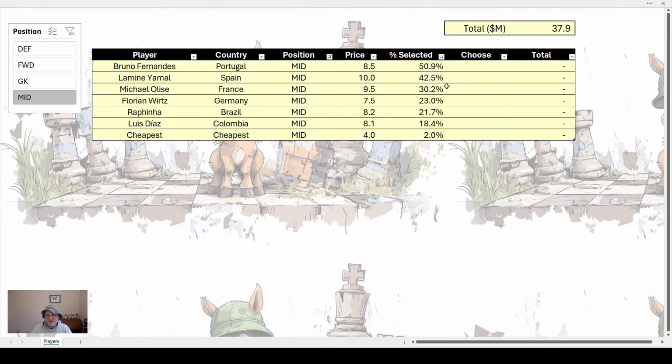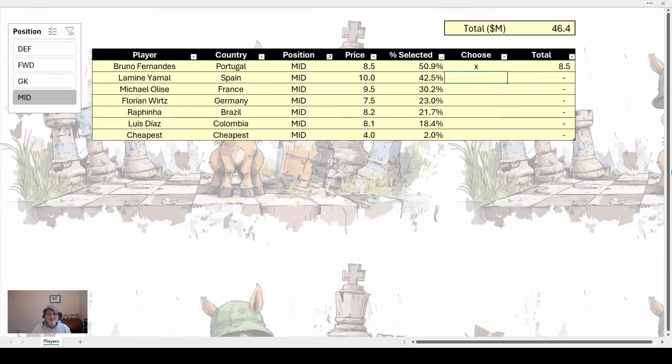Now we're on to the midfielders. So we go for Bruno Fernandes, the most popular player in the game. He could have a lot of fun. The only bad thing about Portugal is they've got a duffer old man striker up front, Ronaldo. If they keep him on the bench, Portugal would do all right. If they bring him on, I don't fancy their chances so much.